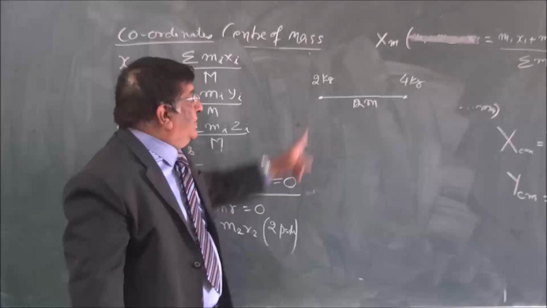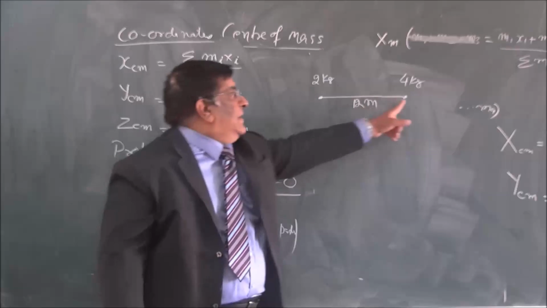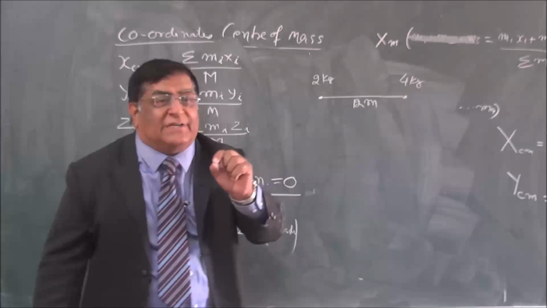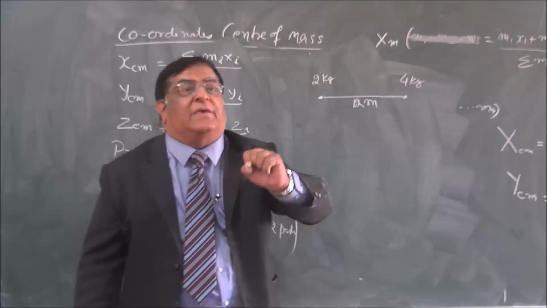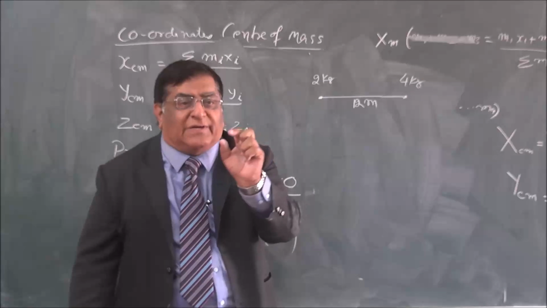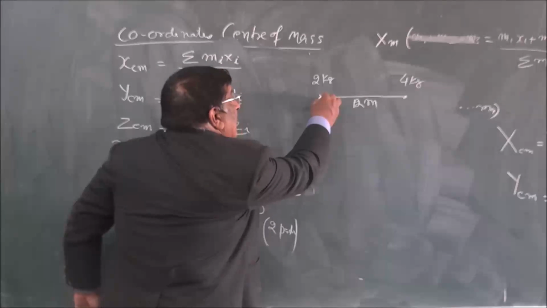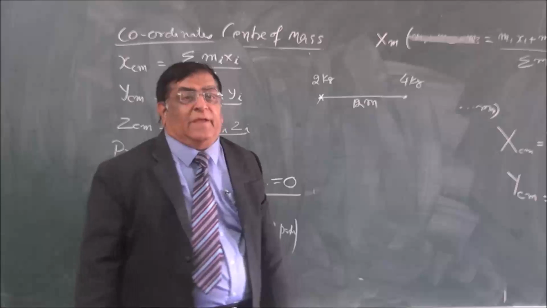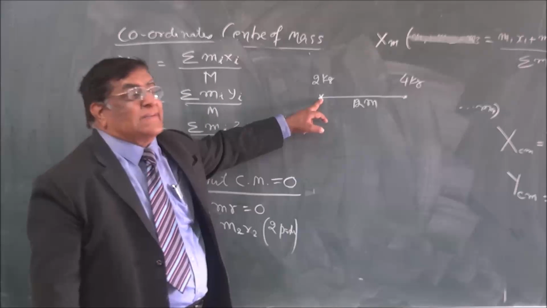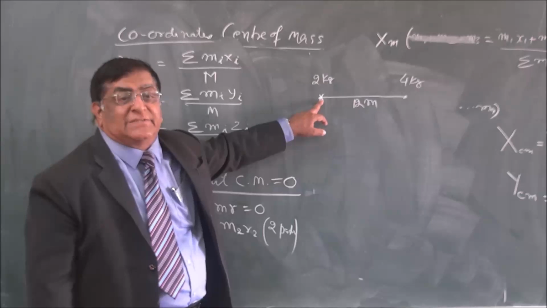We can make that origin here, here, here, here. Which location is advantageous to making an origin? Answer? Because you have to calculate distances from the origin, make the origin on the mass itself. If we make the origin here, then what is the distance of this mass? 0. What is m1 r1 for this? 0.